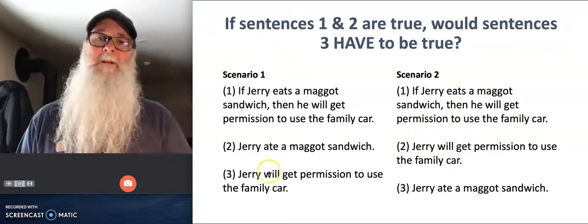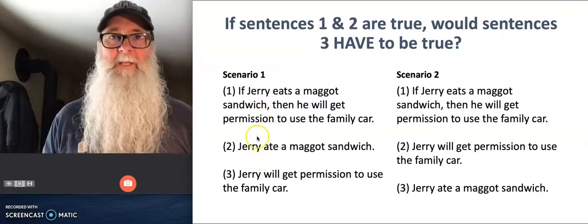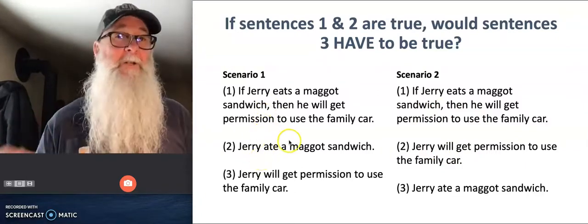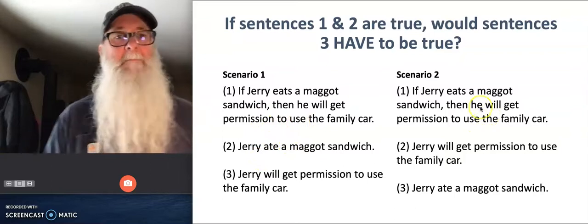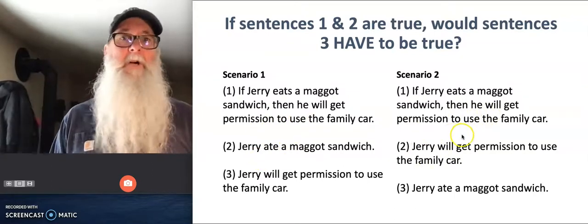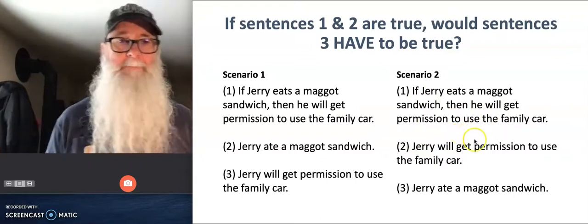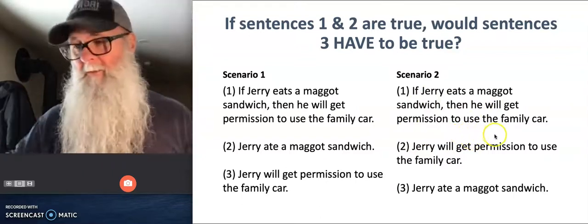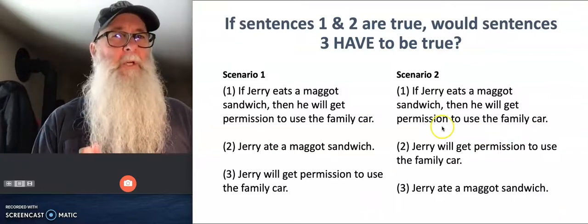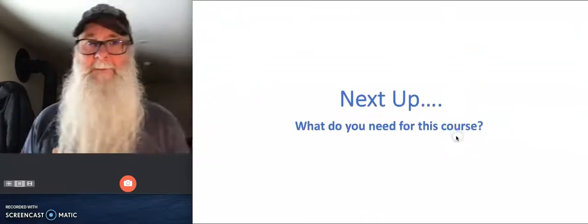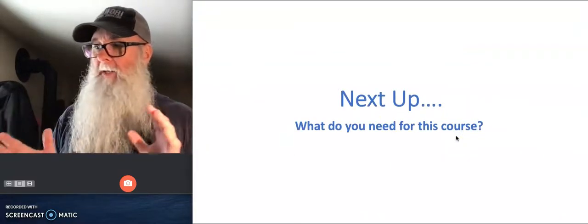So in scenario number one, this thinking is reliable. We can trust it. It follows the rules of thinking. But in scenario number two, no, not good thinking. It violates the rules of thinking. It violates a particular rule called affirming a consequent that we'll talk about later. Okay? But this is what we're going to be looking at in our course, is how are the ideas that people offering us arranged? And can I trust them? Or will I be tricked? Is this person trying to trick me?